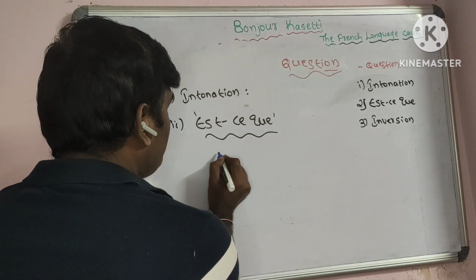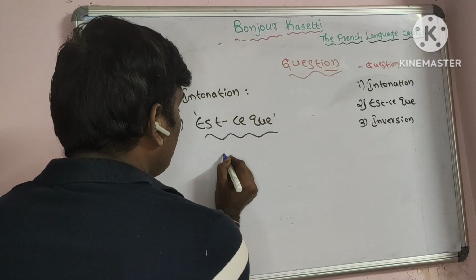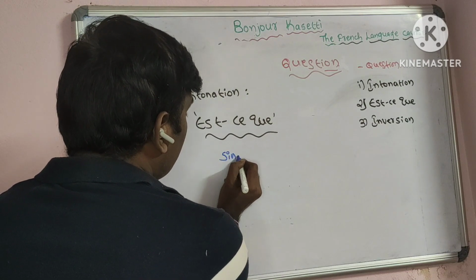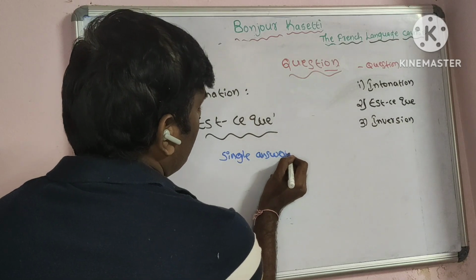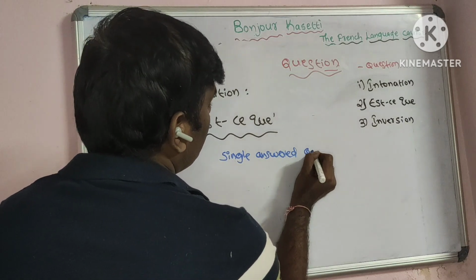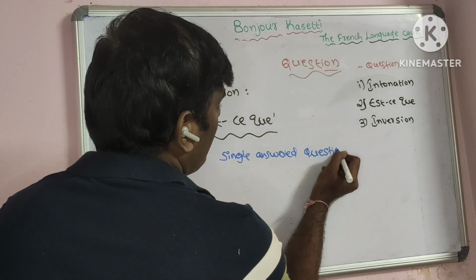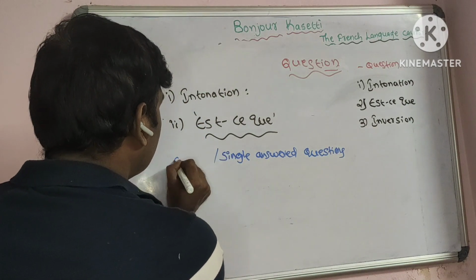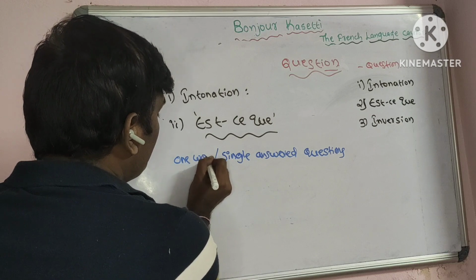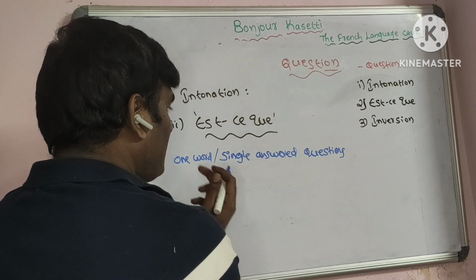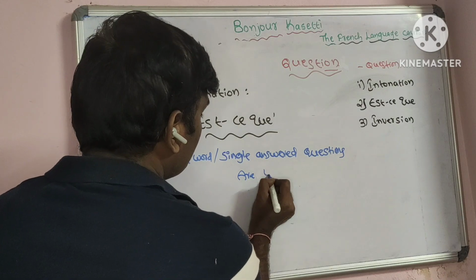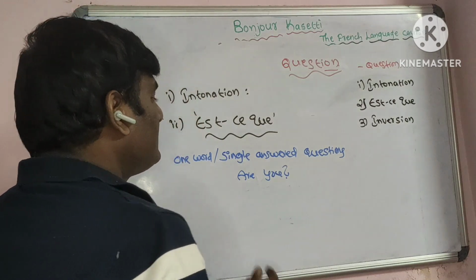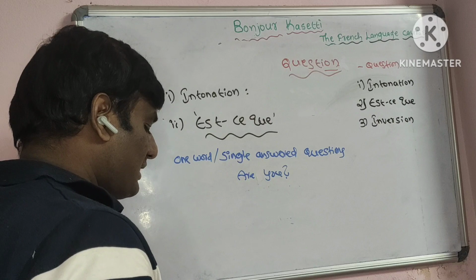Generally, it is used for single answer questions, or one word answer questions. When you use this kind of questions, we use est-ce que.